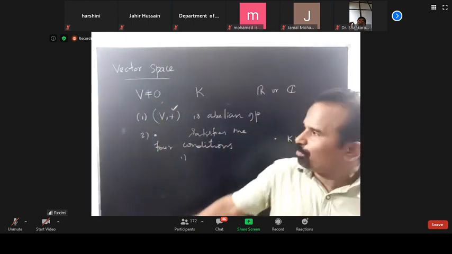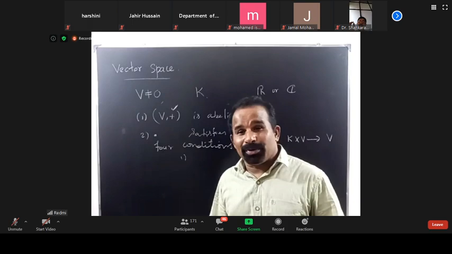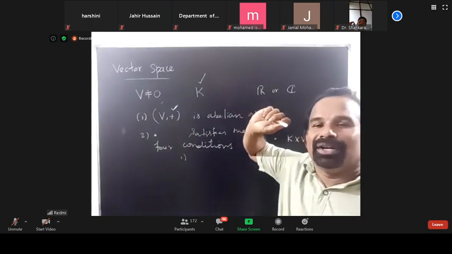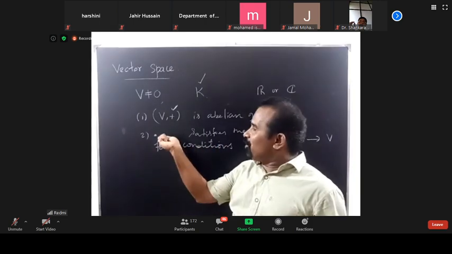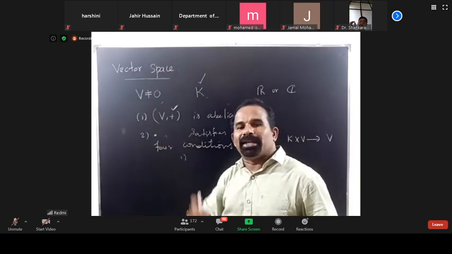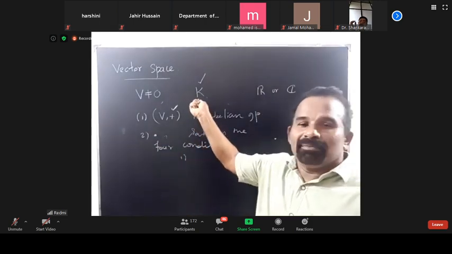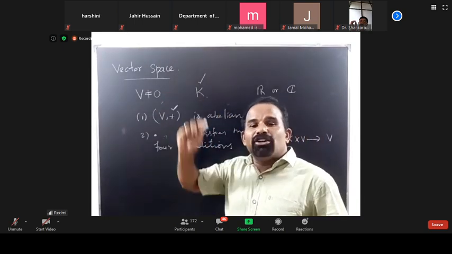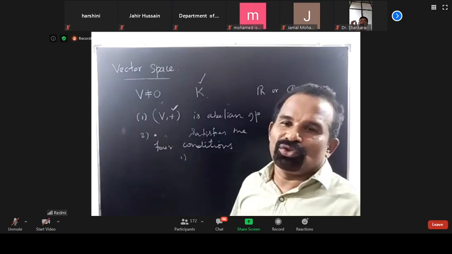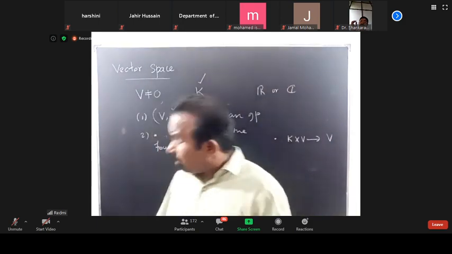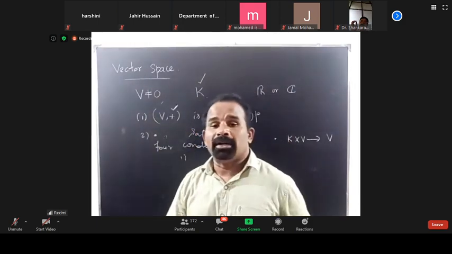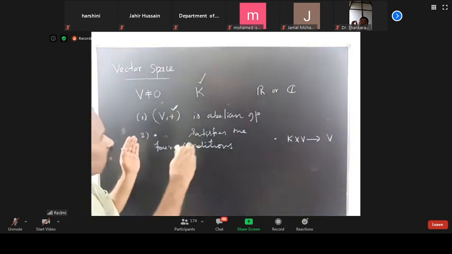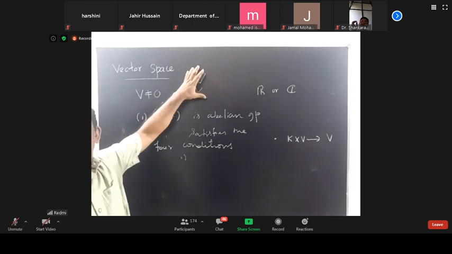Then this non-empty set is called a vector space over a field K. Because for defining scalar multiplication, we should have a field. Without a field, we will not define a vector space. So a vector space always comes over a field.